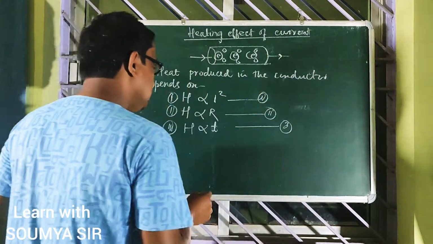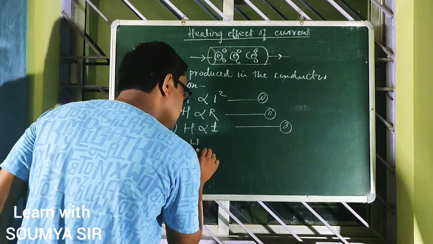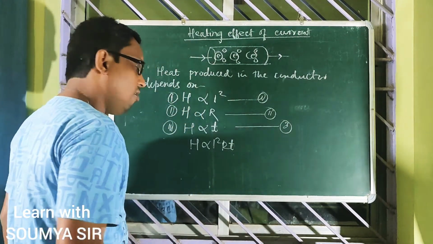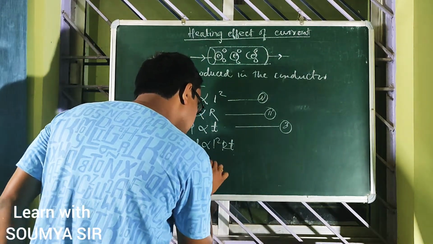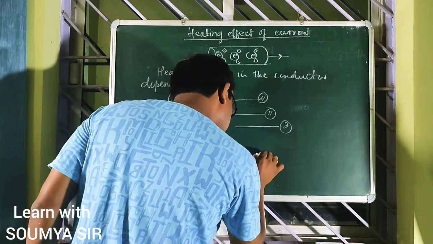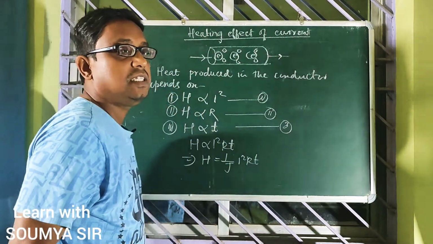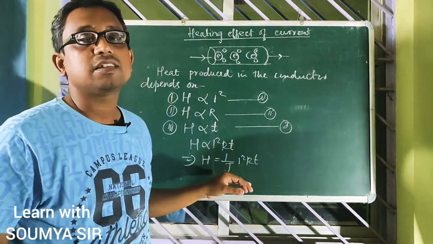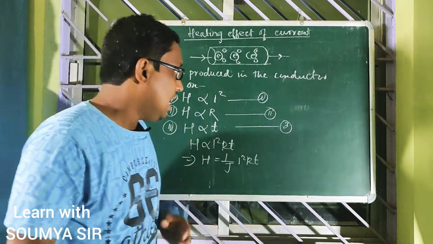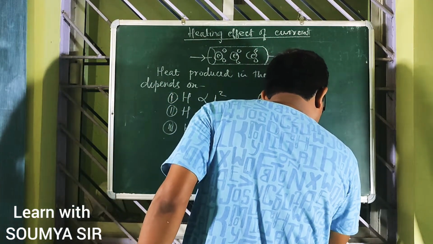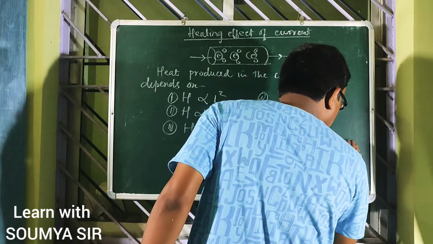If I combine these three, I can write H is proportional to I square RT, or H is equal to 1 by J I square RT. What is J here? J is the constant of proportionality, and it is called Joule's constant.